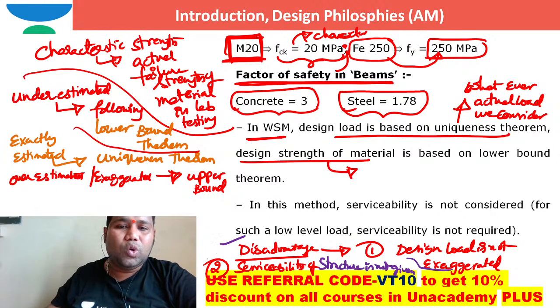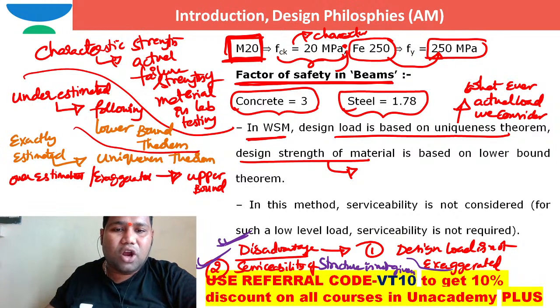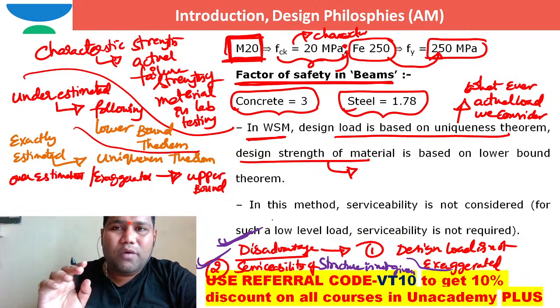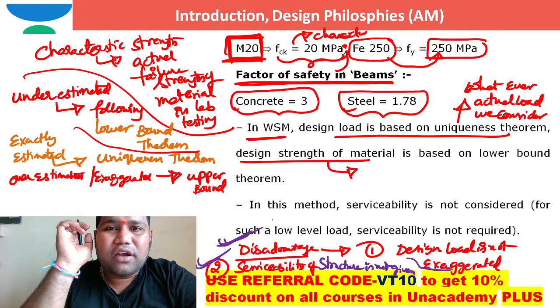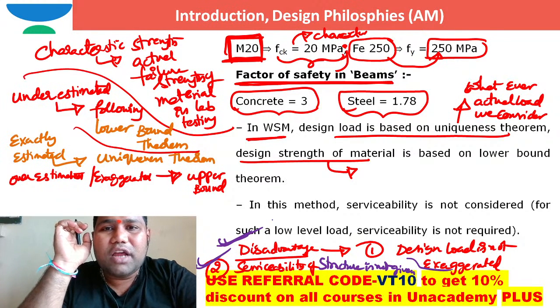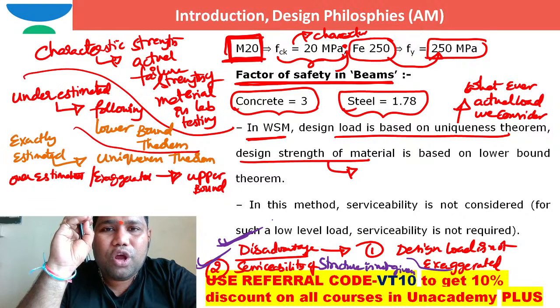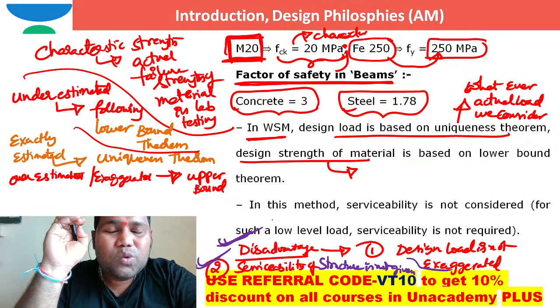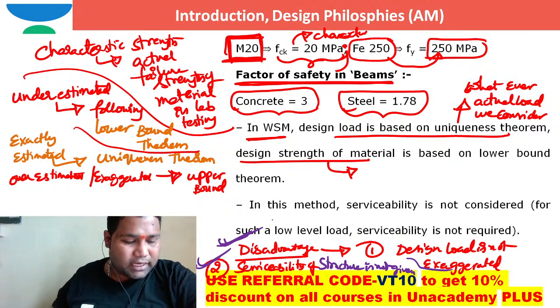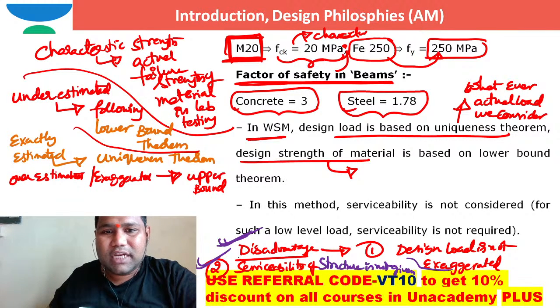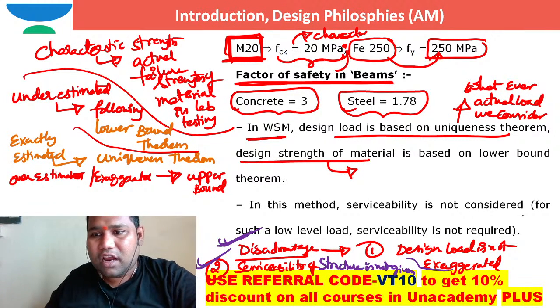So these are the two things which make us not use this working stress method. And moreover, in working stress method, the factors of safety for the materials that were used are very high, which are not very realistic. And by using this working stress method design, the section sizes we generally get are very large, which are uneconomical also, right? I can say the third disadvantage is that this is more uneconomical also.